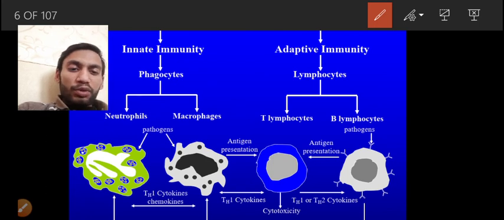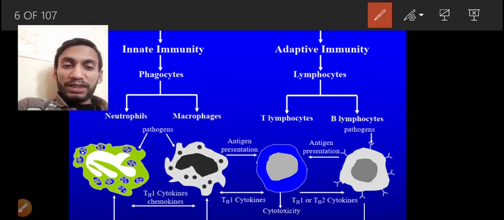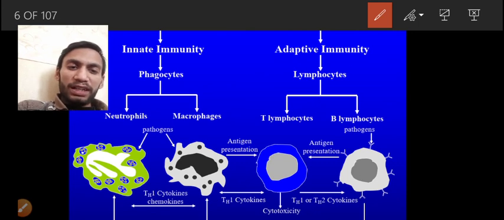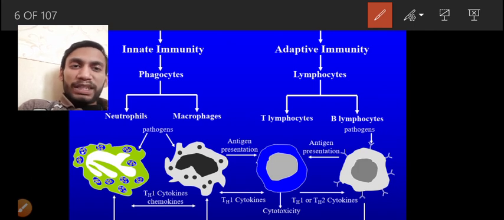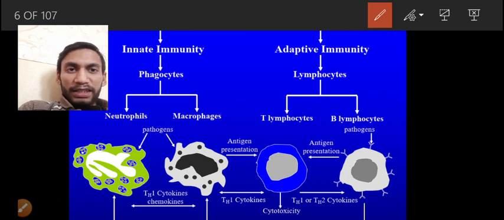Neutrophils move inside the blood vessels, in the center of the blood vessels. Remember, this question has already been asked in different exams: where are neutrophils present in the bloodstream? Neutrophils are present in the center of the blood vessels. How do they know where they have to come? In that process, chemokines or cytokines get released, that are interleukins 1, 3, 4. These interleukins make the membrane permeable and give the signal to the neutrophils that there is an inflammation process and you have to come here.